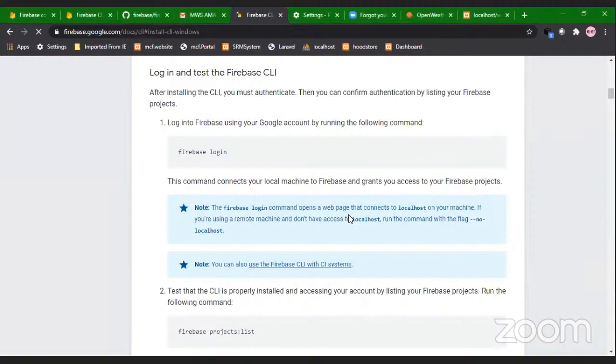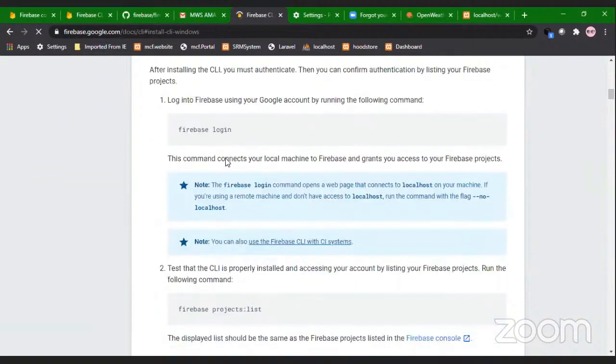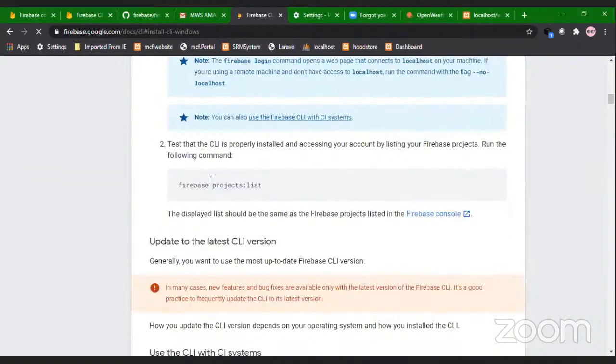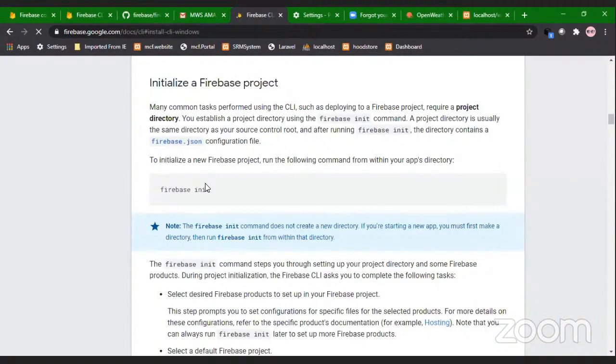You just go to firebase.google.com. Make sure you are logged into your CLI. You have many options for macOS and Windows. That is for installation.